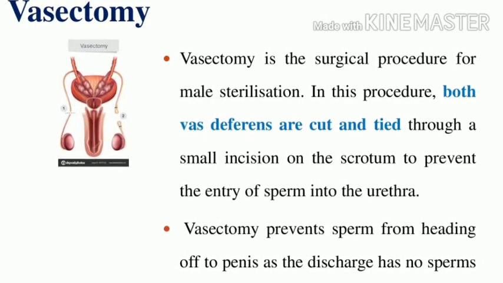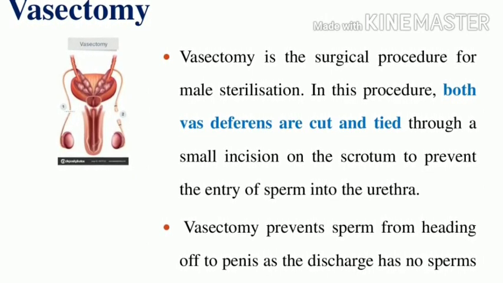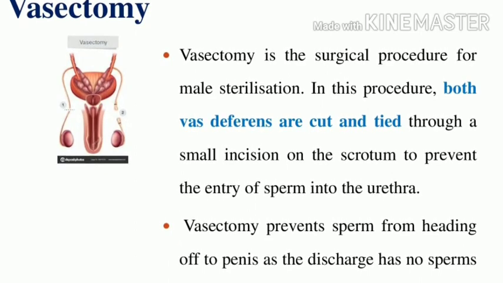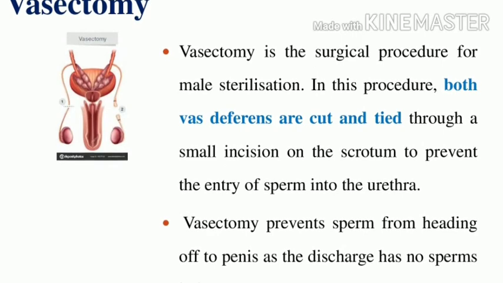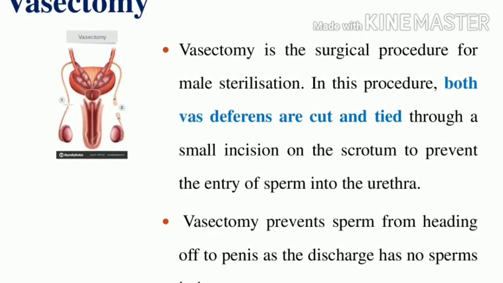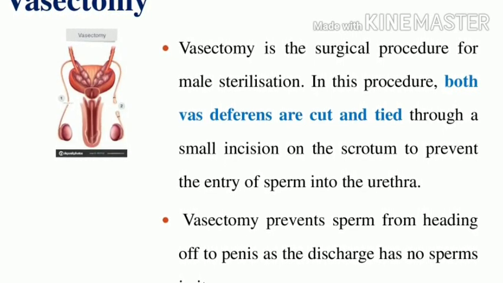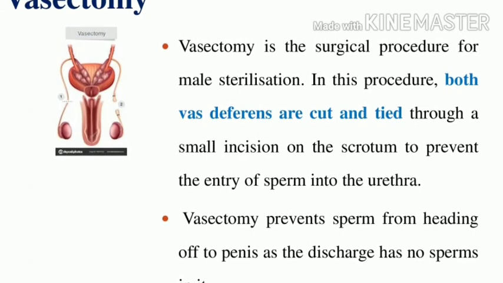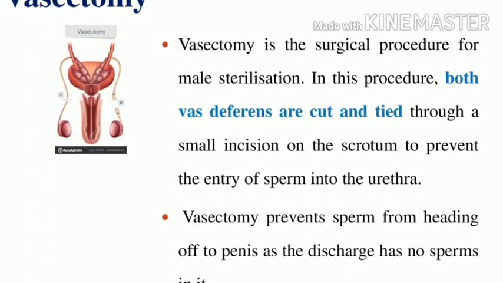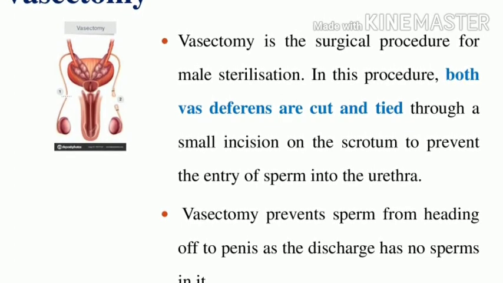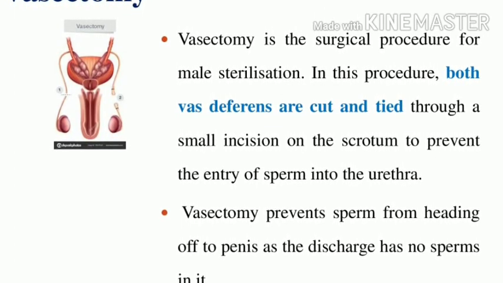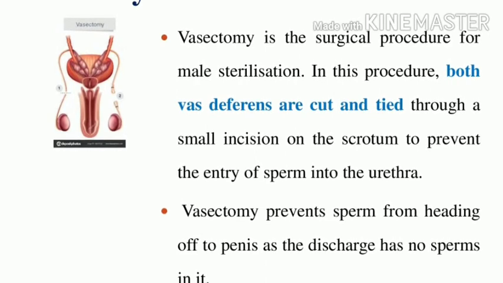It prevents sperm from reaching the penis, as the discharge has no sperms in it. Can you understand?